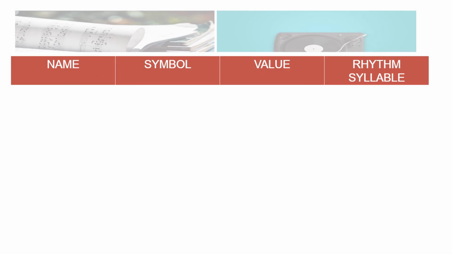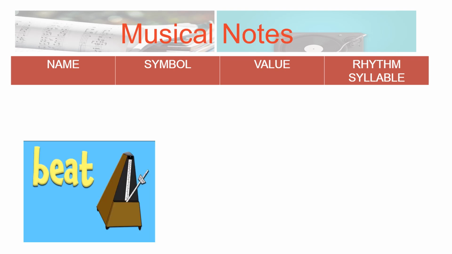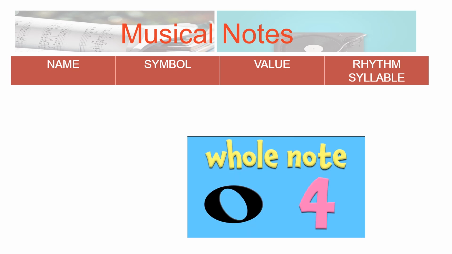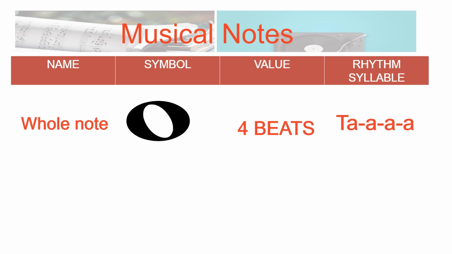The beat can be kept by using a tool like a metronome. A metronome sounds like this. A whole note receives 4 beats like this. Yes. And this is the musical symbol for whole note.